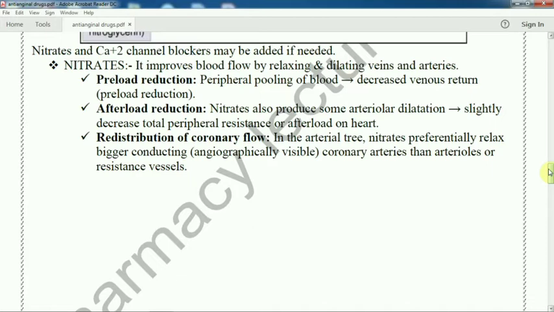If the blood vessel dilates, it is easy to contract. So afterload reduction slightly decreases the total peripheral resistance, due to blood vessels dilating, easy to contract and relax. So afterload reduction, redistribution of coronary flow. In the arterial tree, nitrate preferentially relaxes the bigger conducting, angiographically visible coronary arteries, then arterioles or resistance vessels.